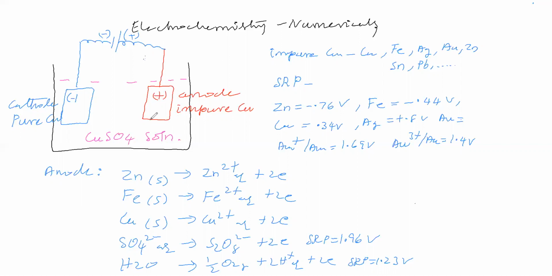So at anode, preferential oxidation means the one having the least SRP will undergo preferential oxidation. Now SRP values are given. You see the SRP values. By seeing the SRP values, what is the preferential oxidation at anode? Zinc, iron, copper, sulfate, water, silver, gold, tin, lead, which will undergo anodic oxidation? At anode, which will undergo oxidation, do you feel?